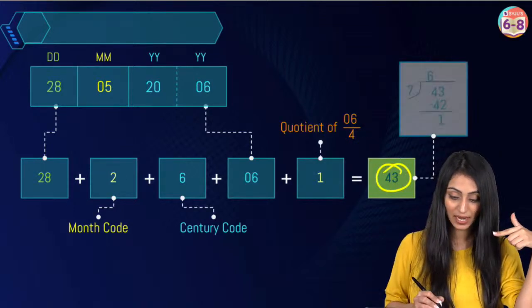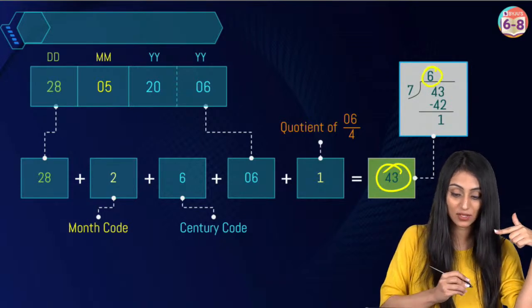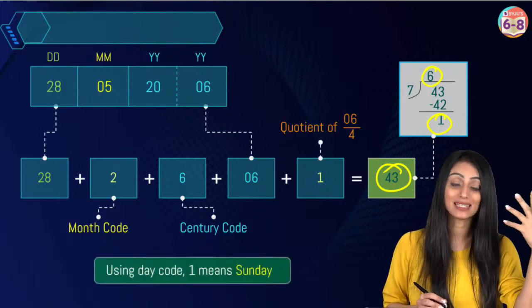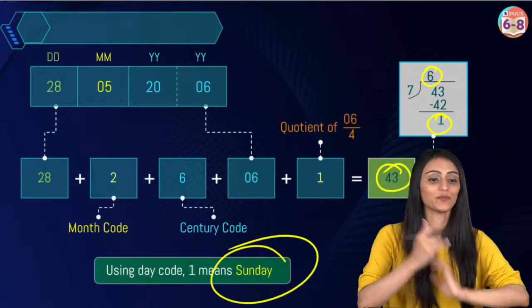Right? We have to divide this by 7. Once you divide this by 7, the quotient is 6 and remainder is 1. So according to the remainder, we can say that it's going to be Sunday.